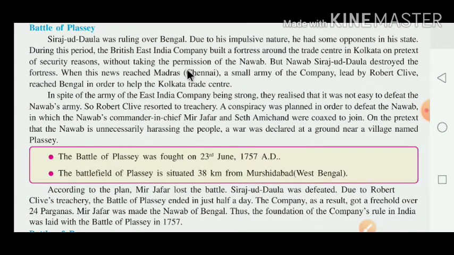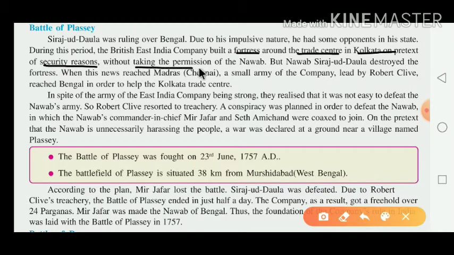It means the East India Company built the fort around their trade center in Calcutta on the pretext of security, without taking the permission of the Nawab.